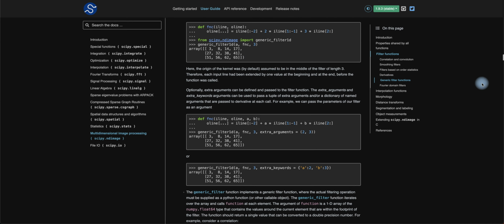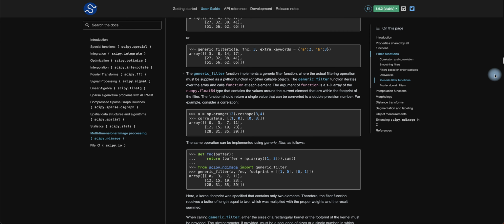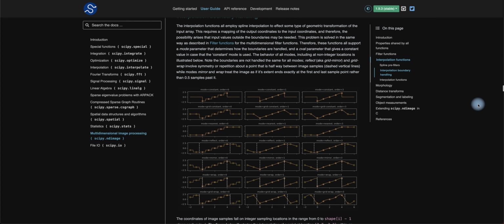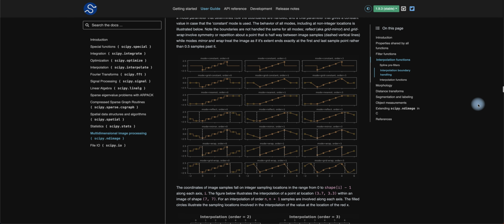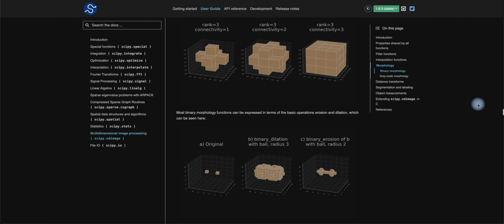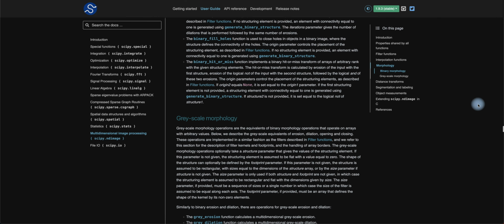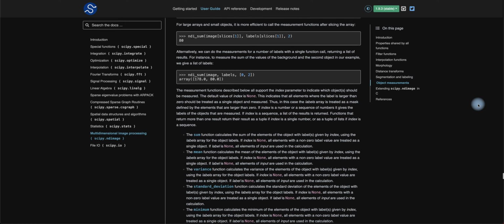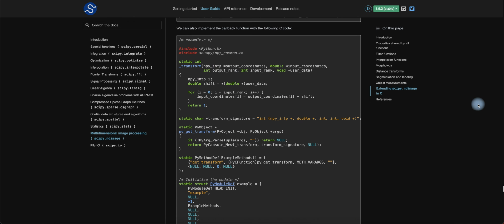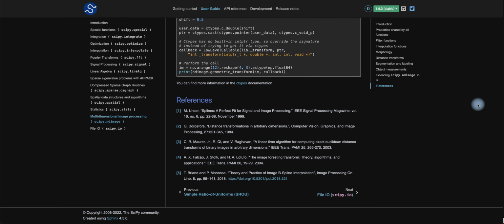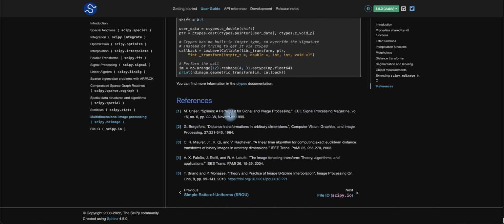And I could actually scroll down to give a quick reference to see how the code gets written. Again, you can look at this below. They have all these samples that you can definitely print out as well, when it comes to interpolation and manipulation. Distance transforms, the whole nine yards, object measurements, extending the images that you see below and all the references down here. Then you can try to dig a little bit deeper, right? It's all up on scipy.org.